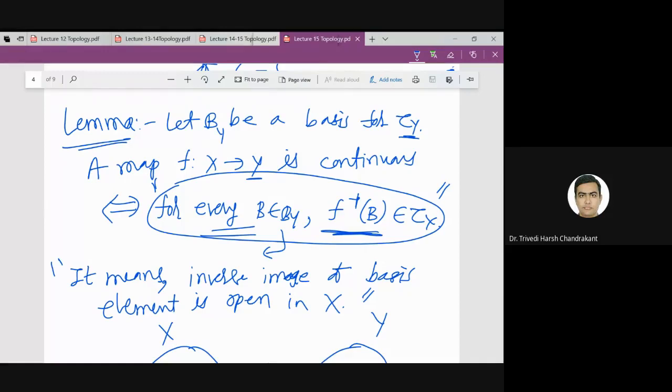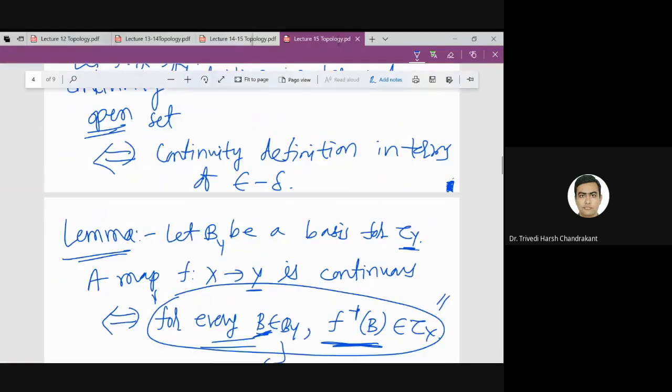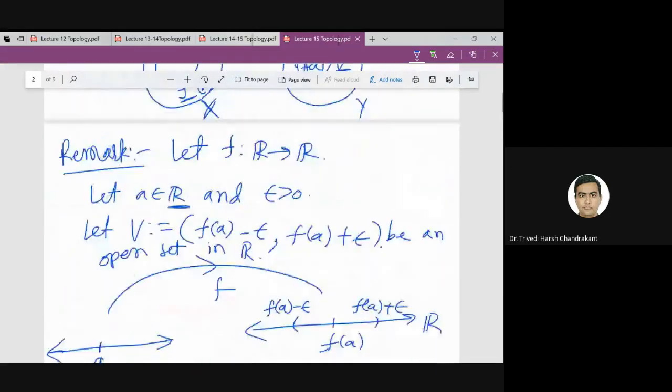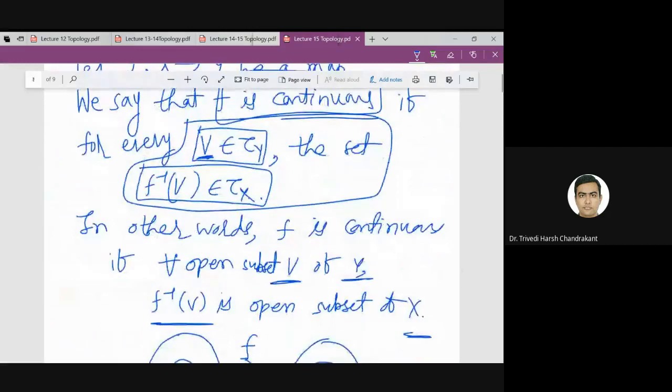Which element are you talking about? You are taking V or B? Any element from tau Y, whose inverse we are taking. See, here I am taking only basis elements. And in the definition of continuity, I am taking inverse image of only open sets. Now you tell me what is the relation between open set and basis element.